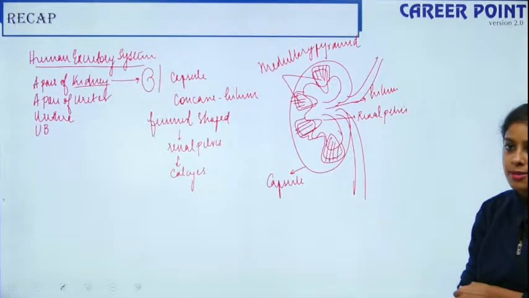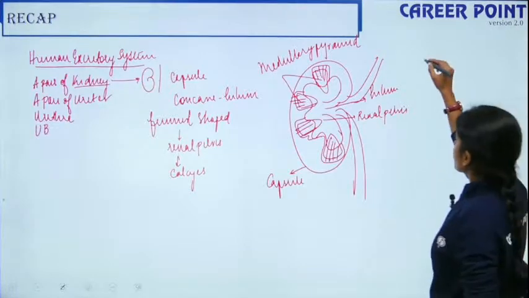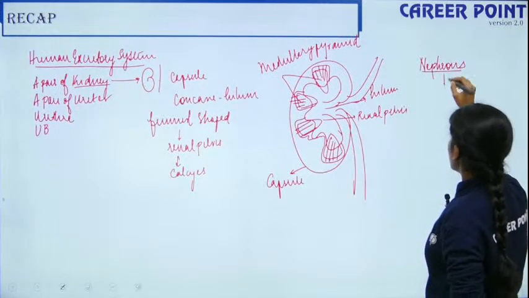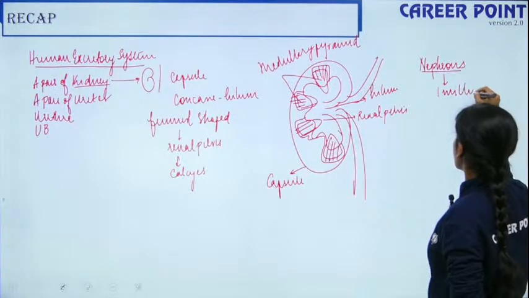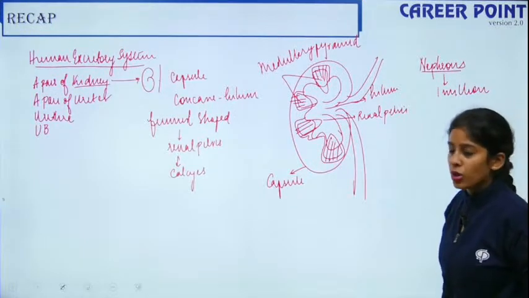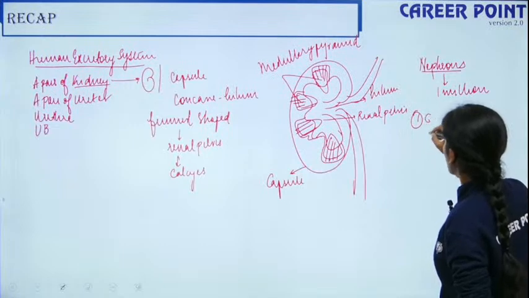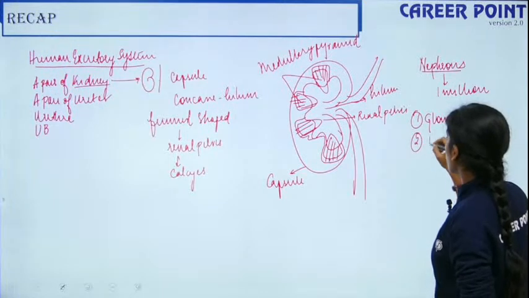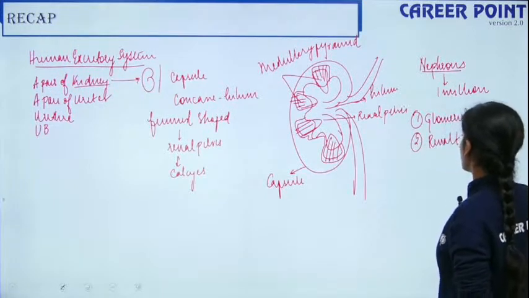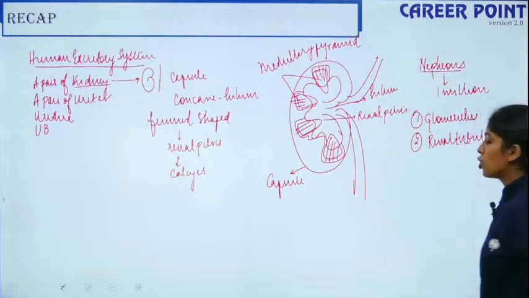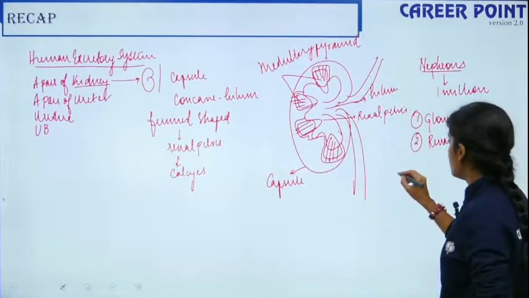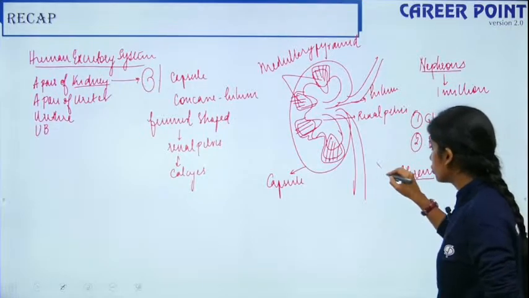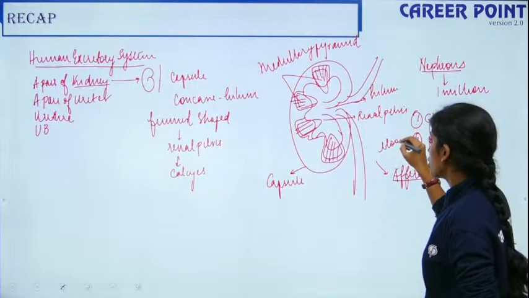So we are talking about the structure of kidney. The structural and functional unit of your kidney is the nephron. There are almost 1 million nephrons. The nephron has two parts. What are the two parts of the nephron? One is the glomerulus, the other one is your renal tubule. The glomerulus is a tuft of capillaries. Tuft means a network of capillaries. So what brings blood inside the glomerulus? That is your afferent arteriole. The afferent arteriole brings blood to the glomerulus.